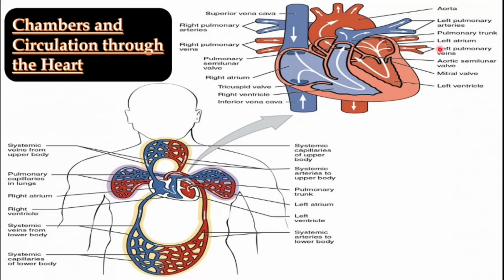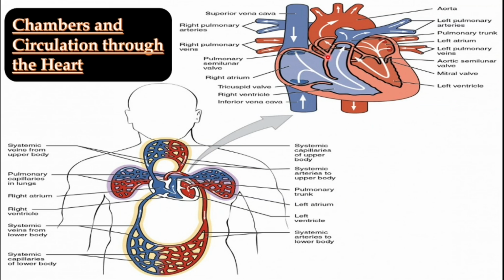Also, the pulmonary vein is the only vein in the body which carries oxygenated blood, whereas the pulmonary artery is the only artery in the body which carries deoxygenated blood. Whereas you know that the arteries are the blood vessels which carry oxygen-rich blood, whereas veins are those blood vessels which carry deoxygenated blood.